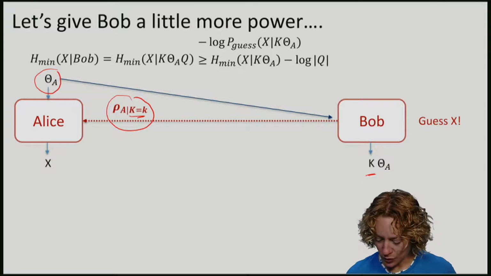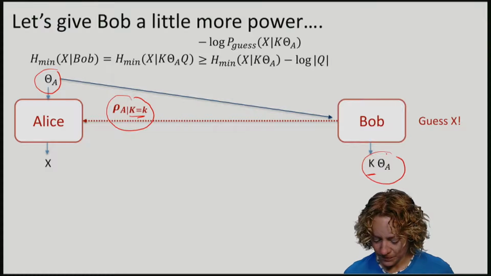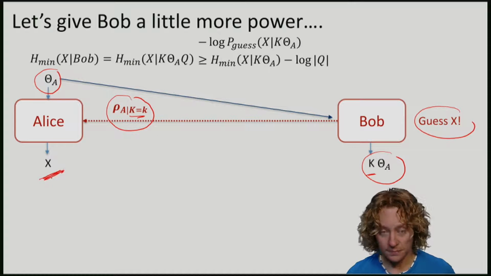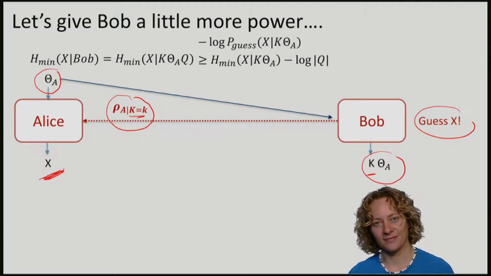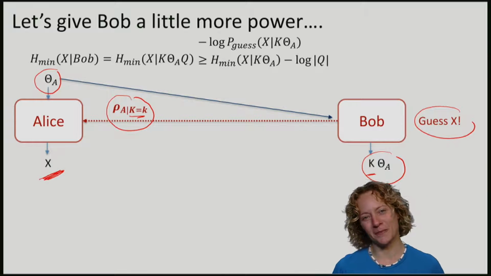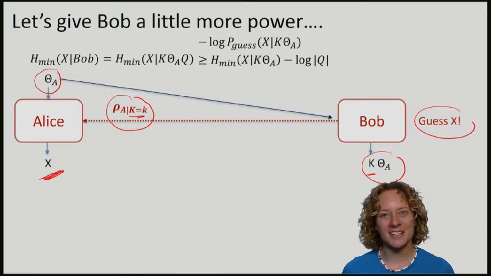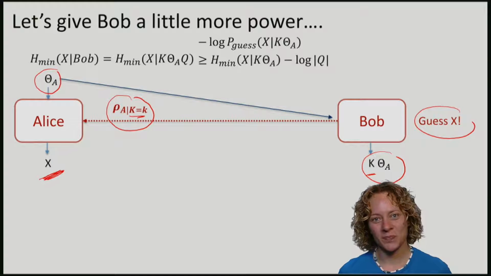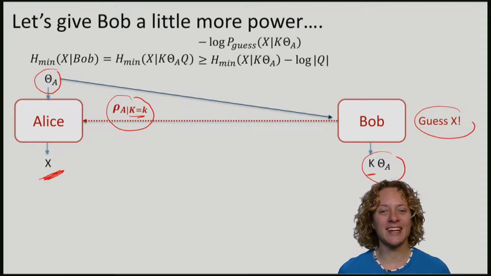She later tells Bob which basis she's chosen, and Bob's goal is to guess Alice's measurement outcome, X. This should sound very familiar to you, because we have discussed such a situation at length in the beginning of our course. Namely, we are exactly back to our uncertainty game.